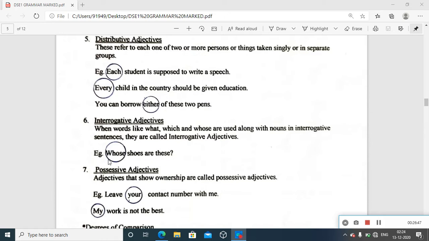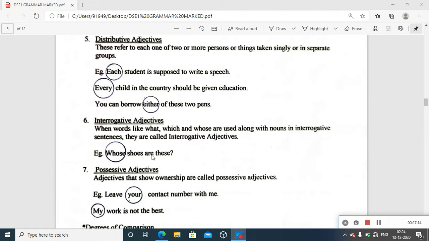Whose shoes are these? For the sake of asking a question you are using this. Whose shoes are these? In that case you are referring to shoes. Shoes stands as the noun here, and whose as the interrogative adjective in this sentence.